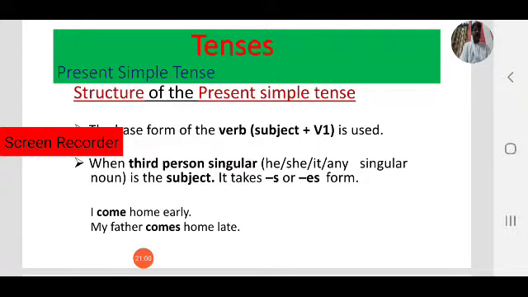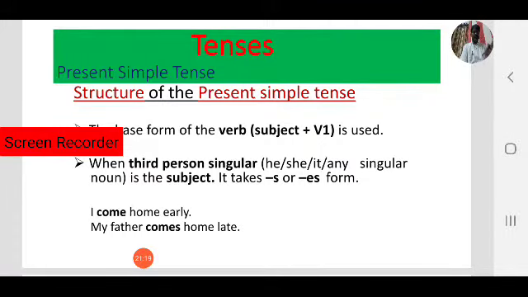Always keep in mind, while using present simple tense in third person singular, we add S/ES to the base form, that is V1. Here we have to keep 2 points in mind.